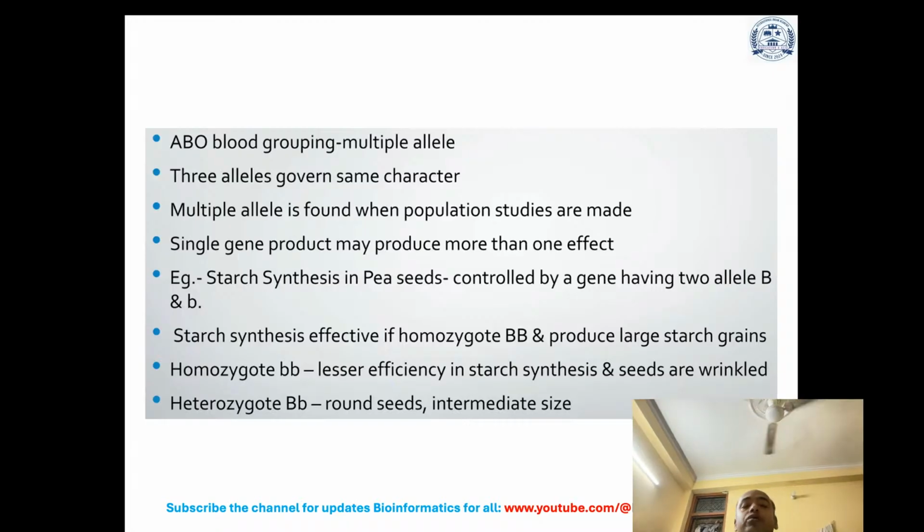In ABO blood grouping, multiple alleles are present. Three alleles govern the same character. Multiple alleles are found when population studies are made. A single gene product may produce more than one effect.